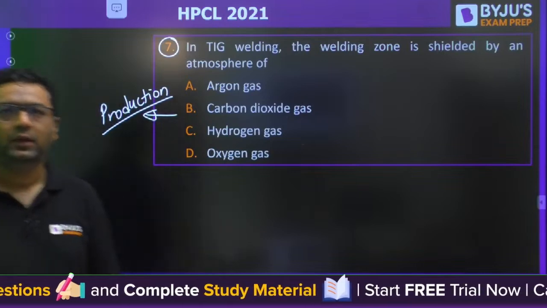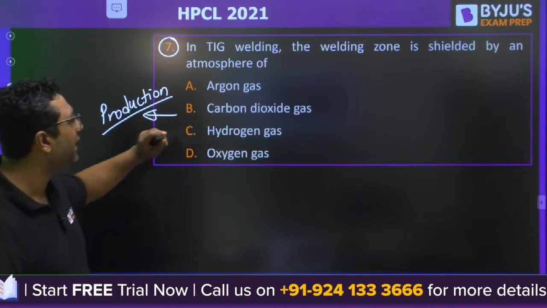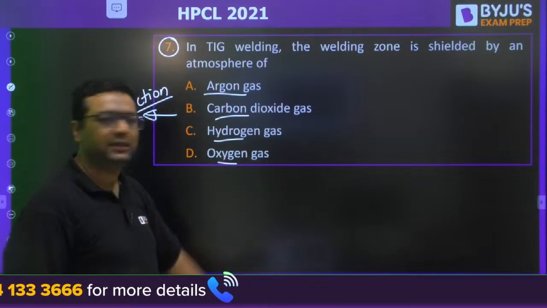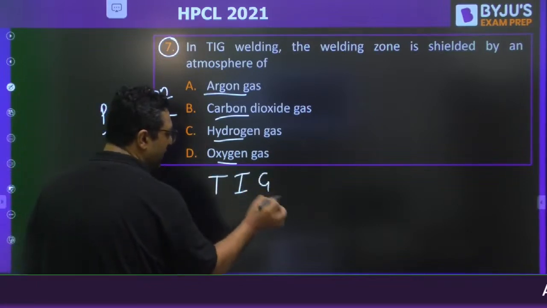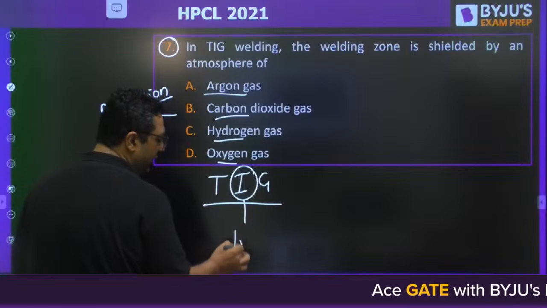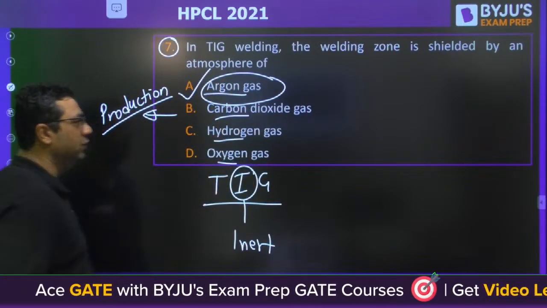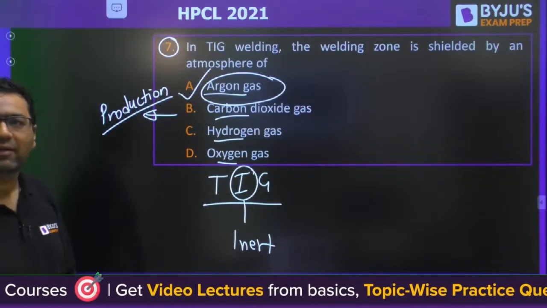Very good. So they are saying that in TIG welding, the welding zone is shielded by an atmosphere of argon, CO2, hydrogen and oxygen. As the name suggests, tungsten inert gas arc welding. So I is for inert, and out of these gases only argon is inert, so A would be the answer. Okay. Very good, guys. Everyone has given the right answer.